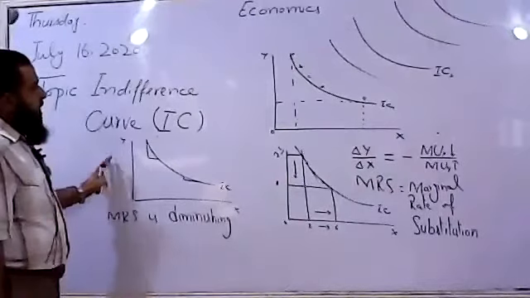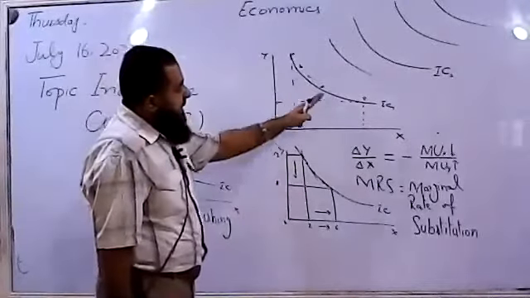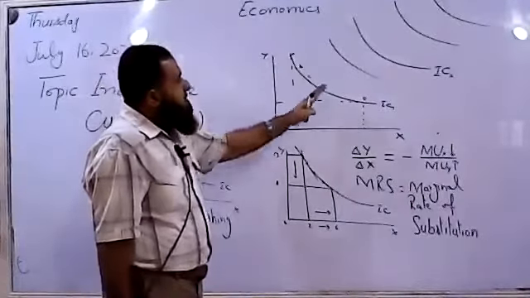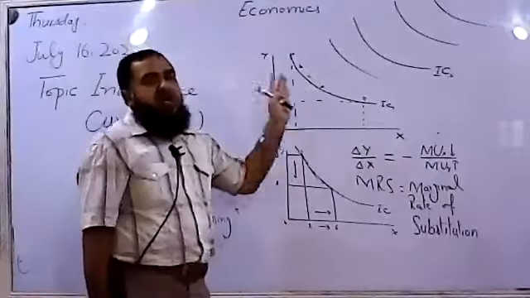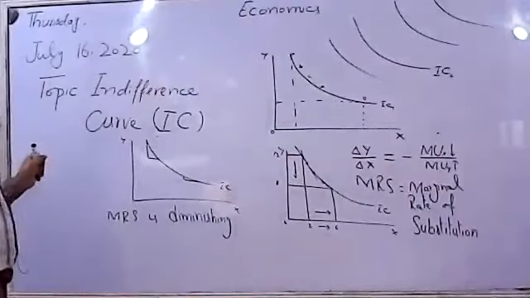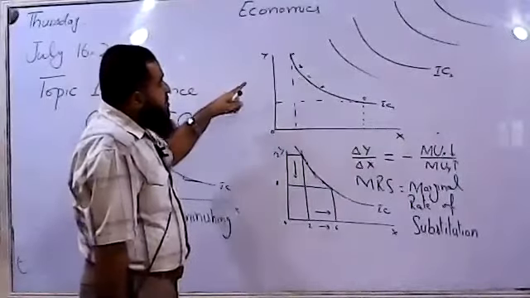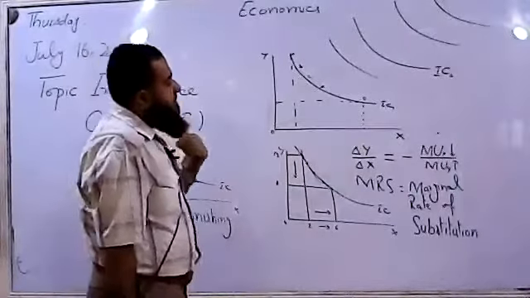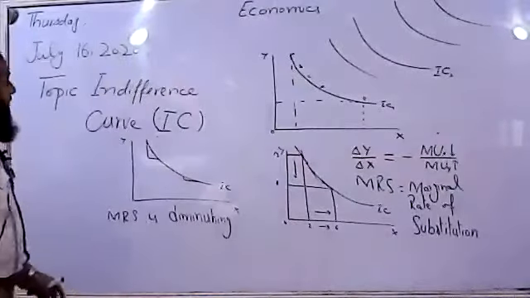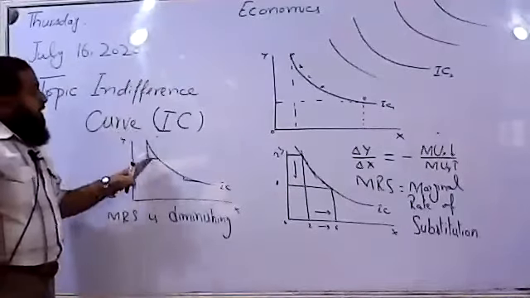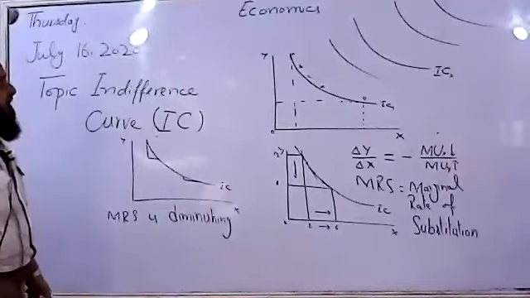So this is the main point: how consumer preferences can be shown by using the indifference curve. All the points along one indifference curve show the same level of satisfaction. So how do we find the slope of the indifference curve? This is the way to find the marginal rate of substitution. Its slope is negative, but the slope is diminishing.